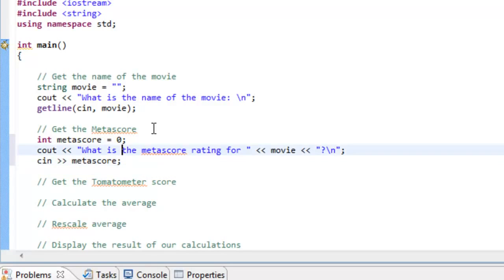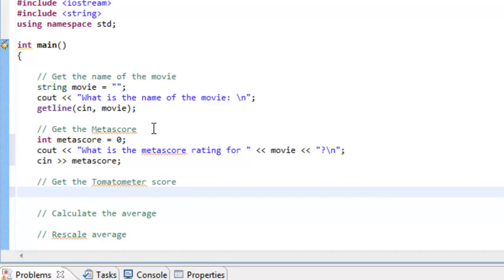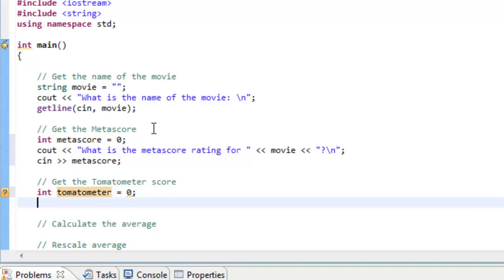Okay, and it's going to be very similar down here for the tomato meter score. It's almost the exact same lines. We'll just change up the variable name and a little bit on the string literal that we're going to have there. So we'll say int tomatometer, and we'll assign that to 0.